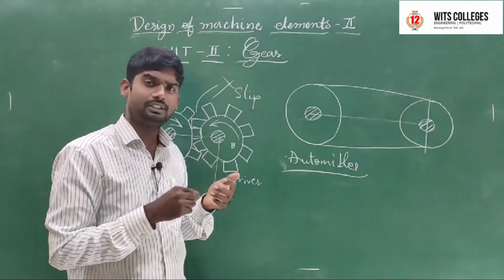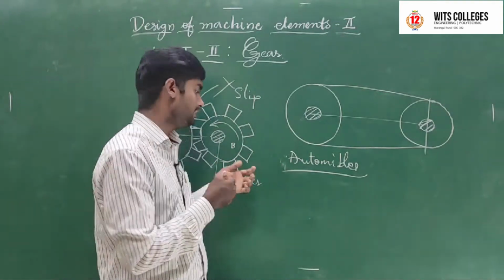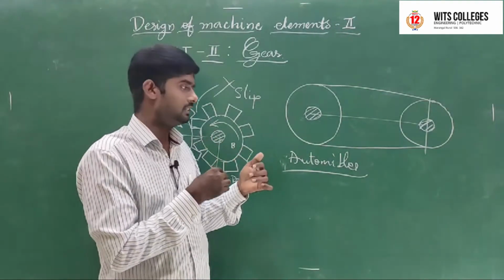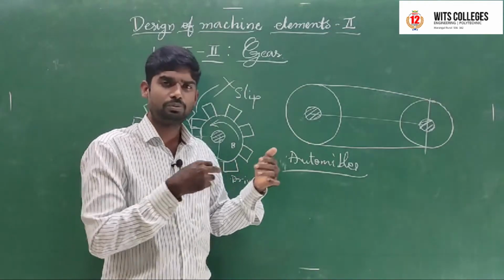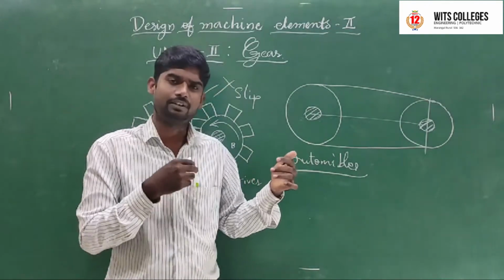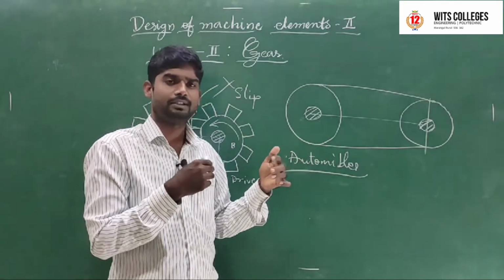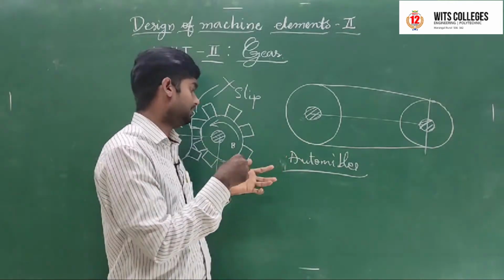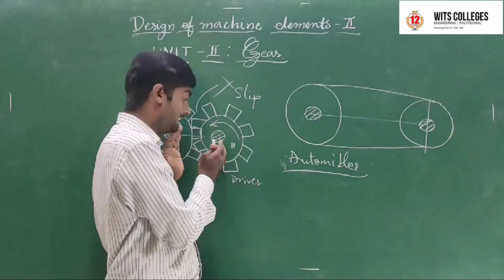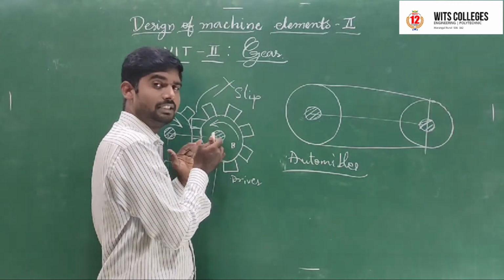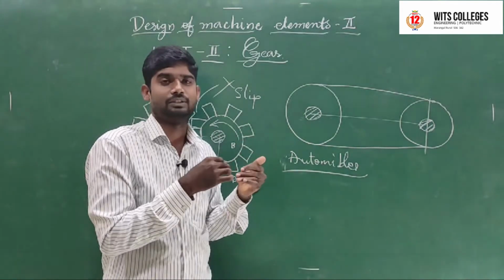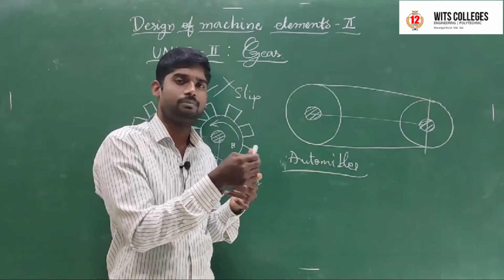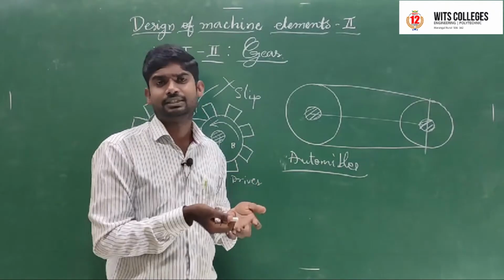And we are using chains also. In chains, the distance between the two shafts, driver to driven, is more than the gear distance. Above this distance between two shafts, above 1 meter or above half a meter, we are using chains also.